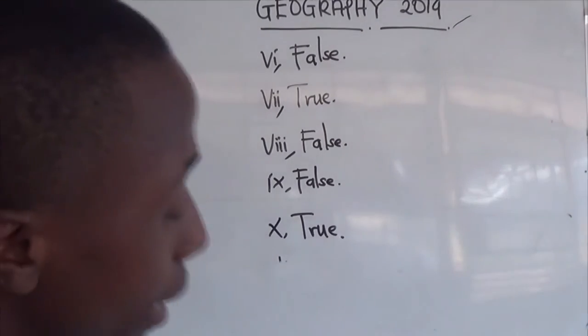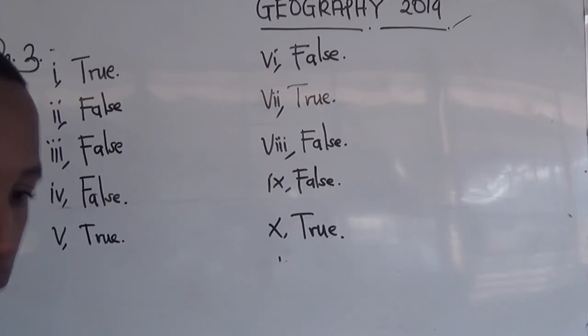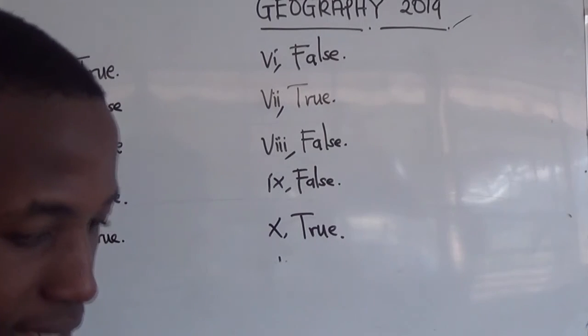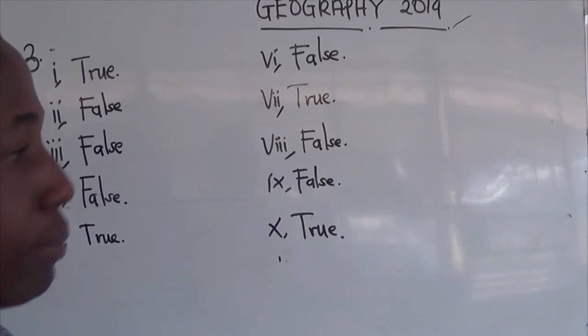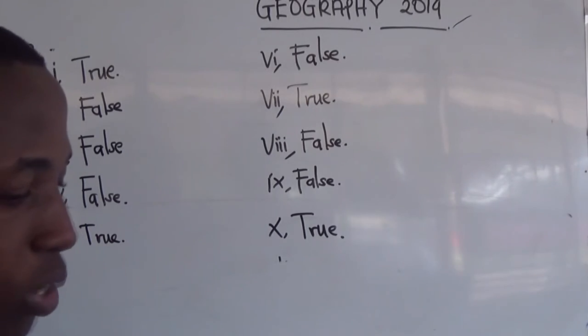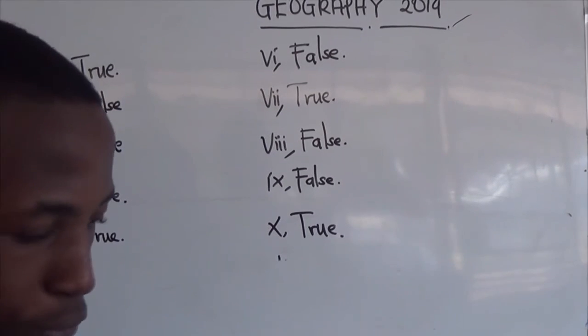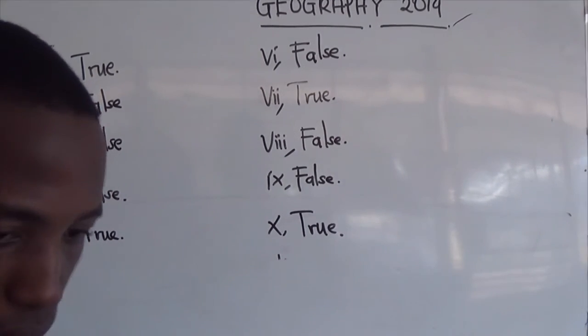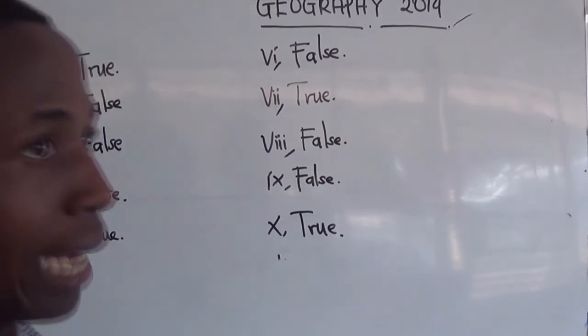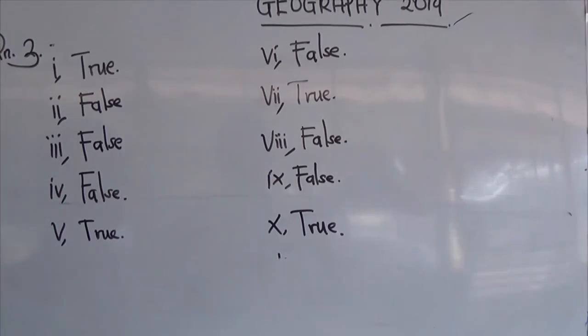So for section A, I hope it's over. We have discussed the three questions: the multiple choice questions, the true or false questions, and the matching item questions. This question 3 is over.